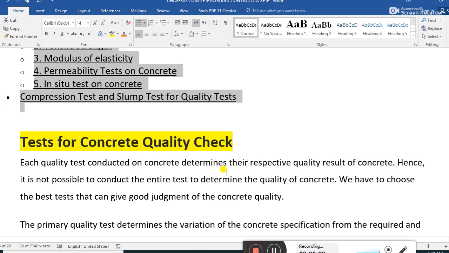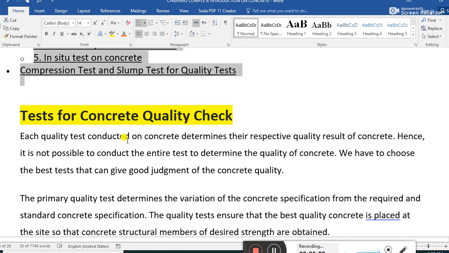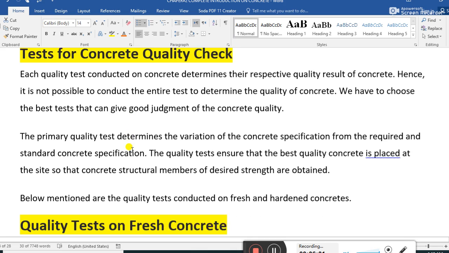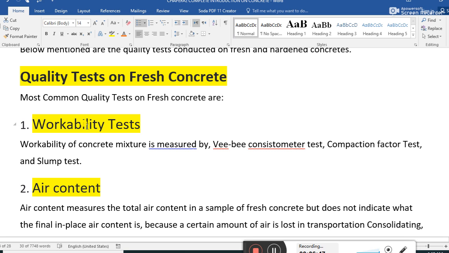What tests are there for the concrete quality check? This was also discussed in the previous slide, so I'm skipping it. Quality test on fresh concrete should be the workability test.